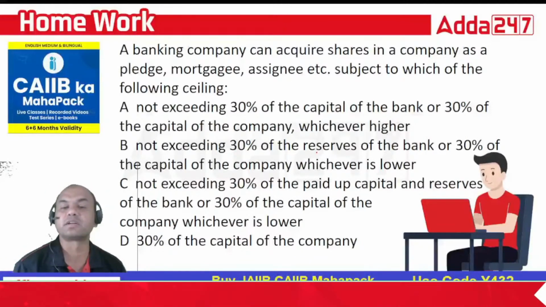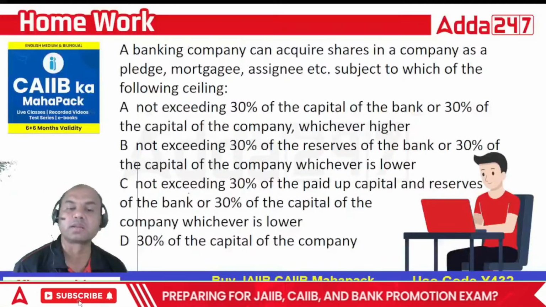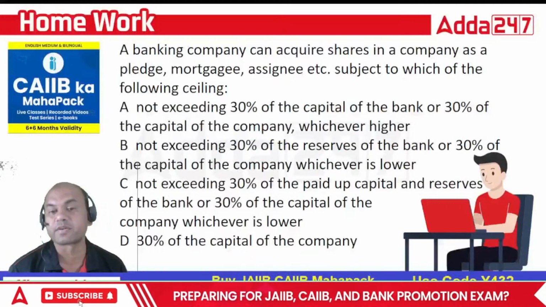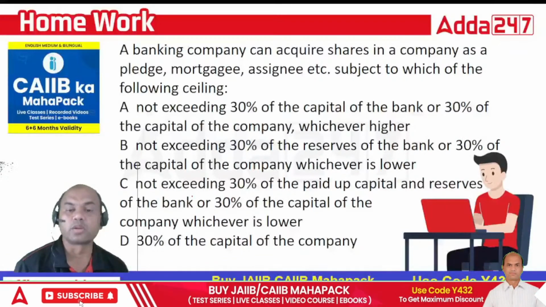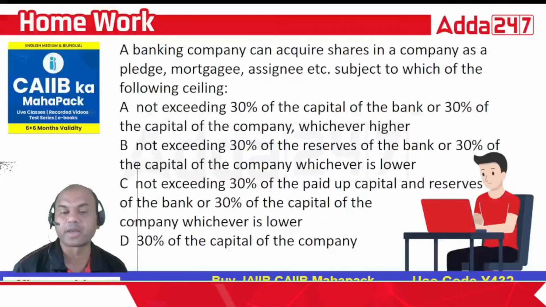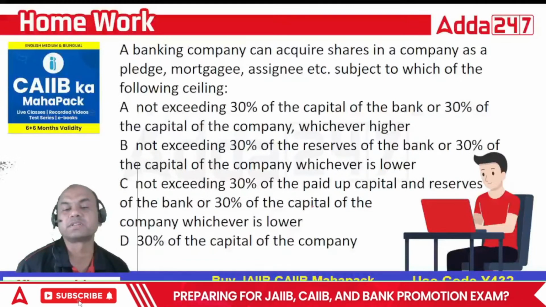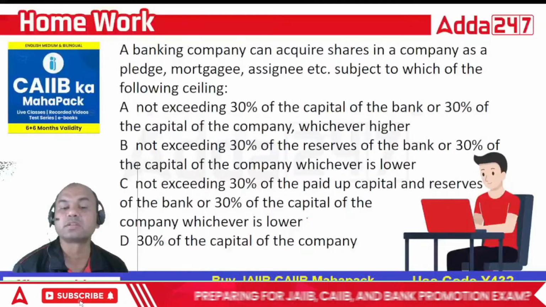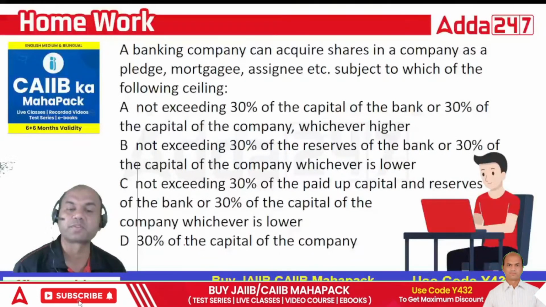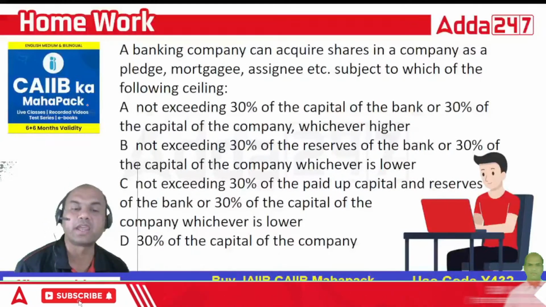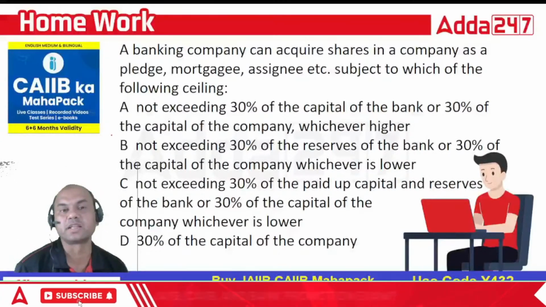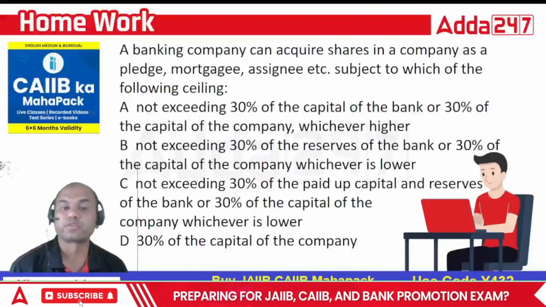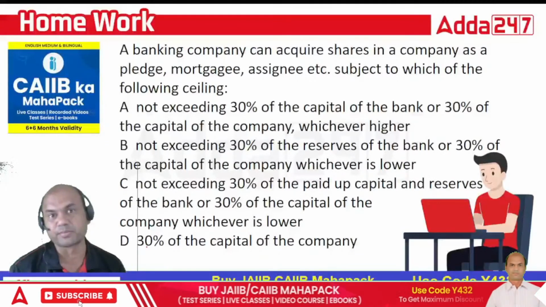B: Not exceeding 30% of the reserves of the bank or 30% of the capital of the company, whichever is lower. C: Not exceeding 30% of the paid up capital and reserves of the bank or 30% of the capital of the company, whichever is lower. D: And 30% of the capital of the company. So A, B, C and D, this is what you have to choose. Try it yourself. Answer is simple.